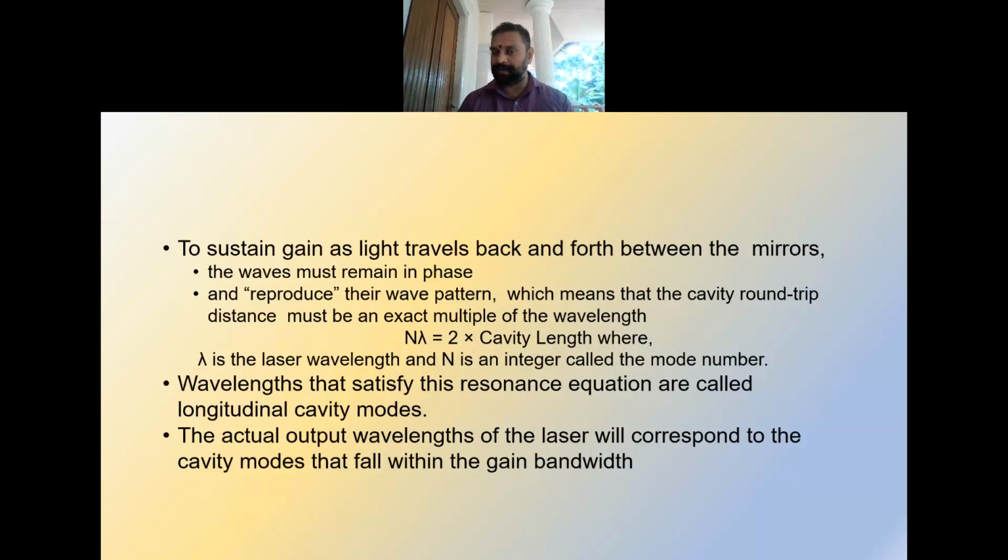That means some wavelengths interfere destructively and get destroyed. Only those wavelengths satisfying this equation are sustained in the cavity, and those are called longitudinal cavity modes. The actual output wavelengths of the laser will correspond to the cavity modes that fall within the gain bandwidth.